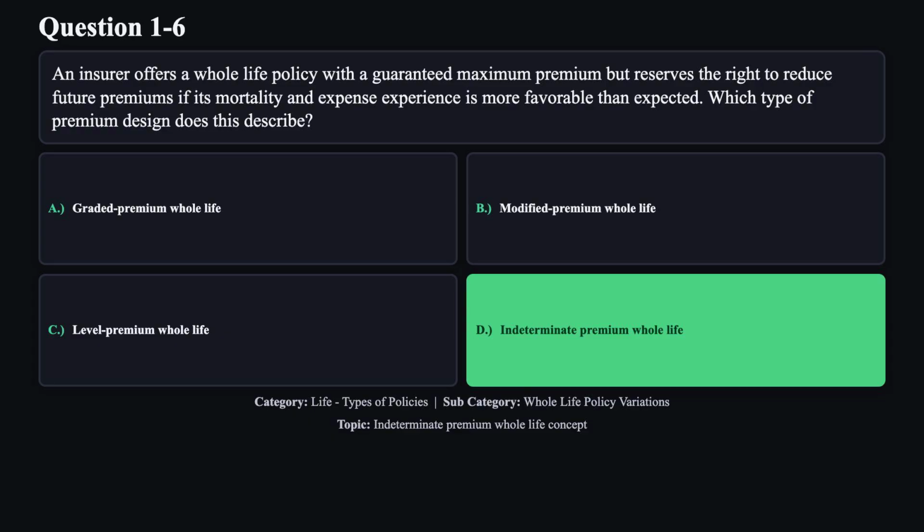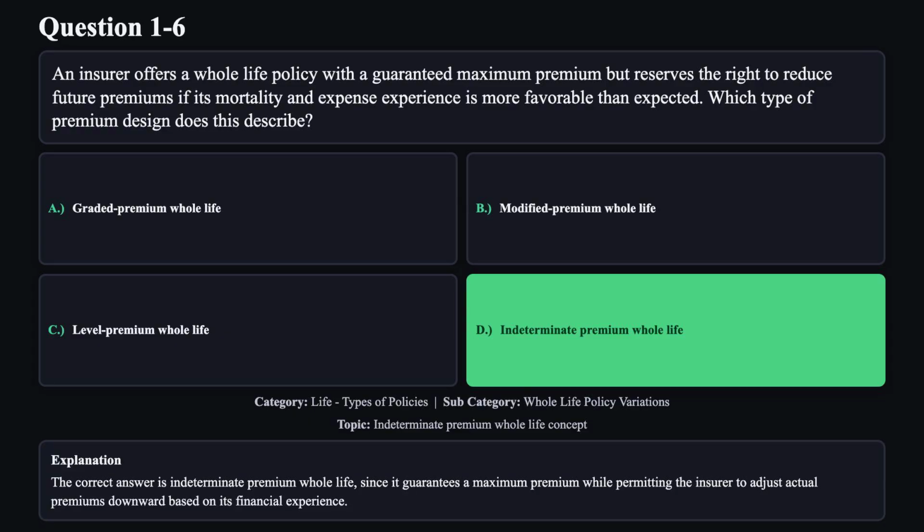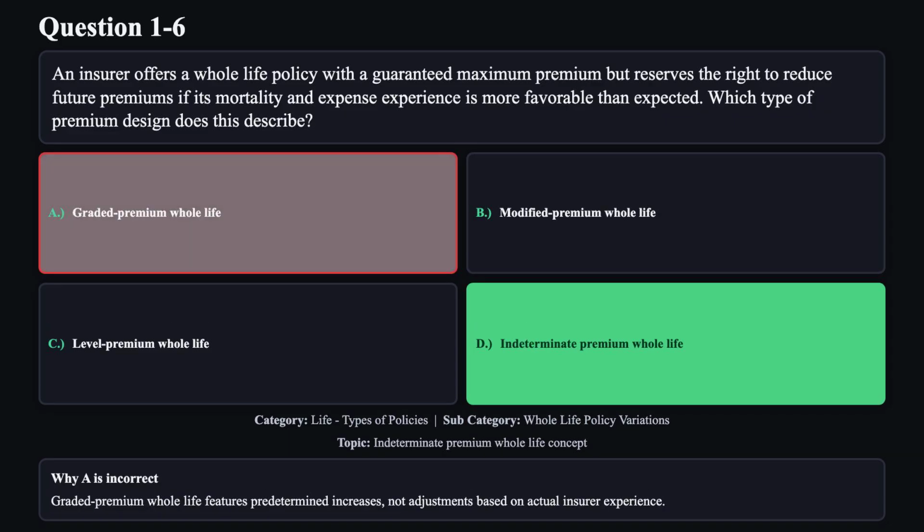The correct answer is D. The correct answer is indeterminate premium whole life, since it guarantees a maximum premium while permitting the insurer to adjust actual premiums downward based on its financial experience. Reason A is not correct. Graded premium whole life features predetermined increases, not adjustments based on actual insurer experience.